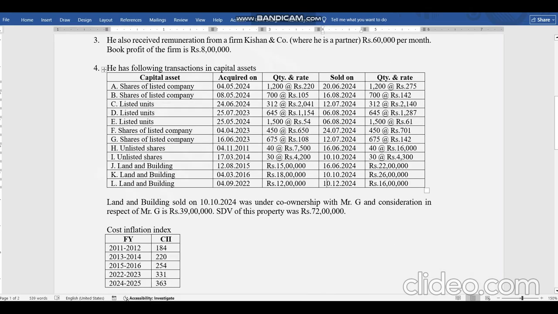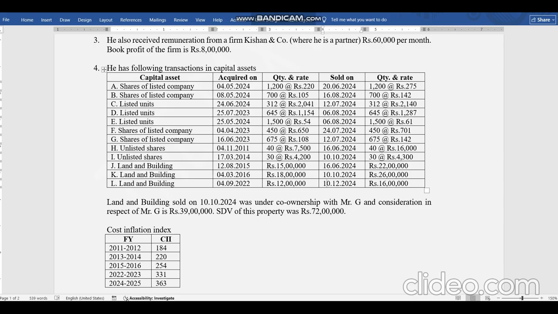There is something called co-ownership. There is an amendment that wherever co-ownership exists, then the condition of 50 lakh criteria, 50 lakh stamp duty value and 50 lakh consideration under 194 IA TDS won't be checked for each co-owner. It will be checked cumulative. So in this case 26 lakhs consideration is for Mr. A and 39 lakh for Mr. G. So which means total 65 lakh consideration is there.